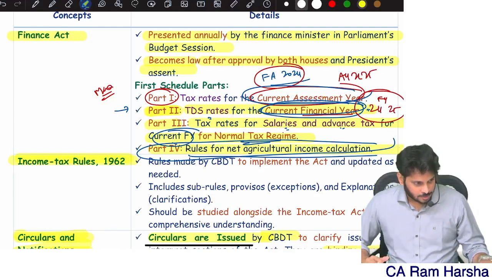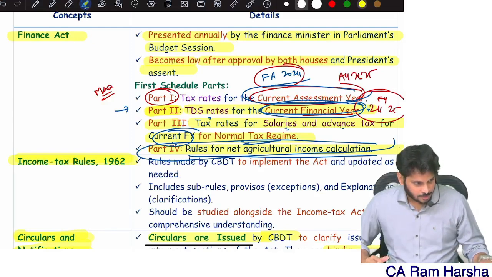Same way, there is something called short-term capital gain under section 111A, where the tax rate is 20% now. Earlier, before the amendment, it was 15. After the amendment, it is 20.